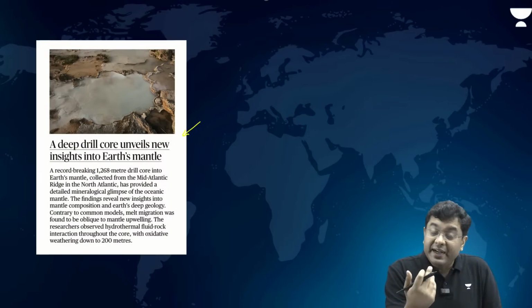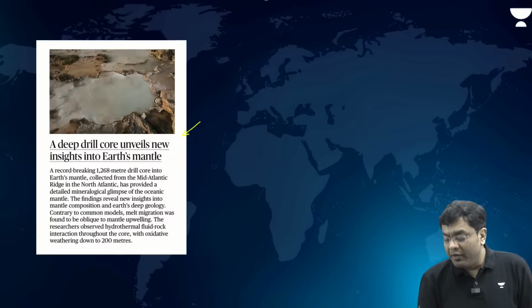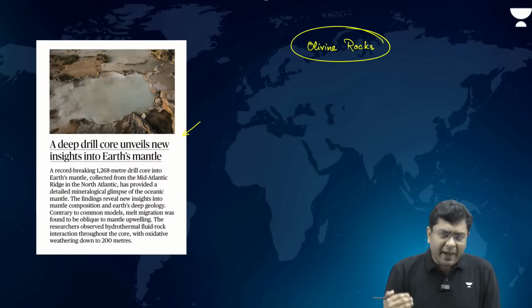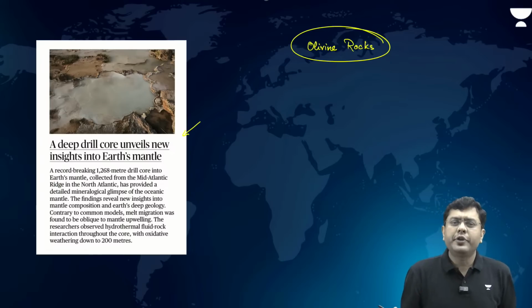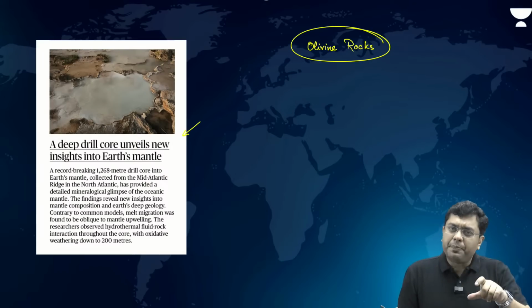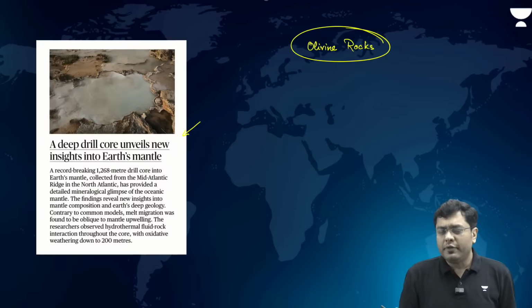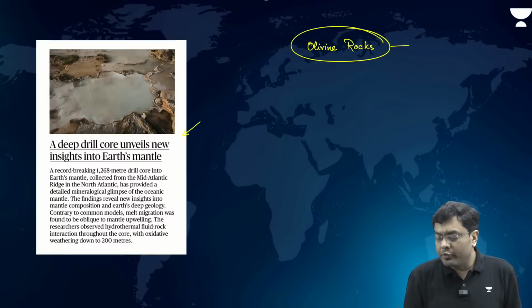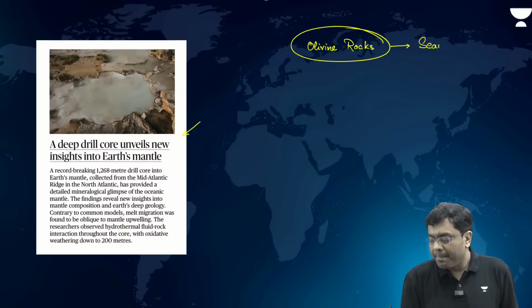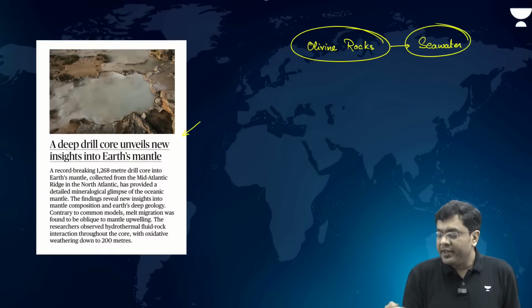For example, it has indicated that rocks such as olivine rocks, which belong to the category of ultramafic in the classification of rocks, which means that the amount of magnesium and iron content is very, very high, are generally present in the region of the mantle. Now, these olivine rocks, when they react with seawater, have been found to produce hydrogen.